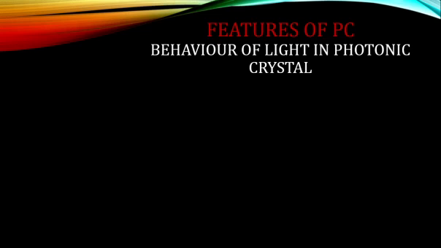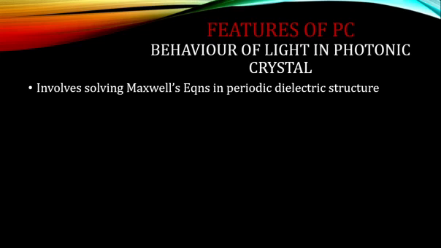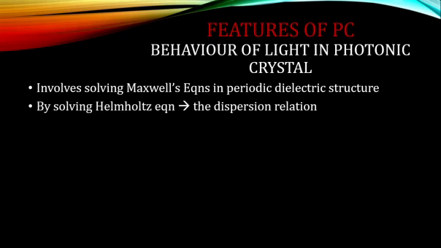The first one is that if you consider light traveling inside a photonic crystal, its nature is checked by solving Maxwell's equations in those periodic dielectric structures.